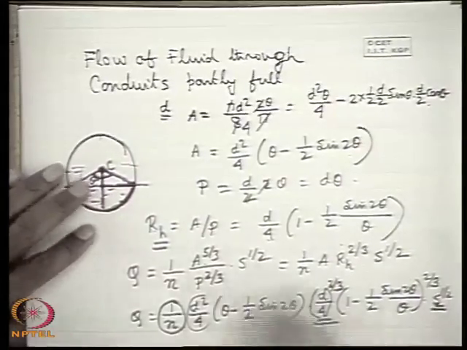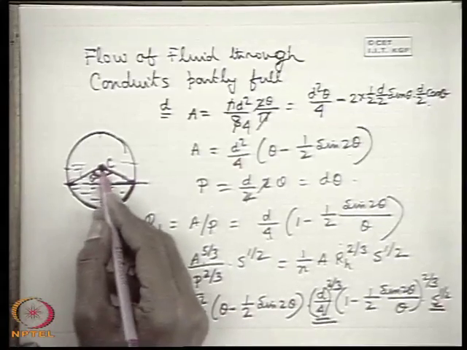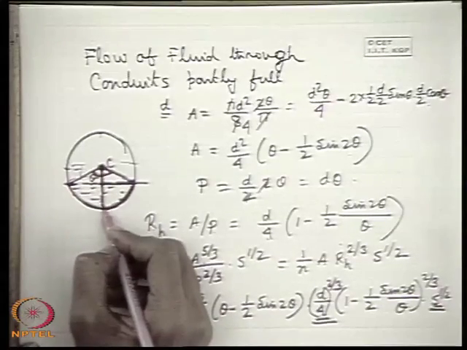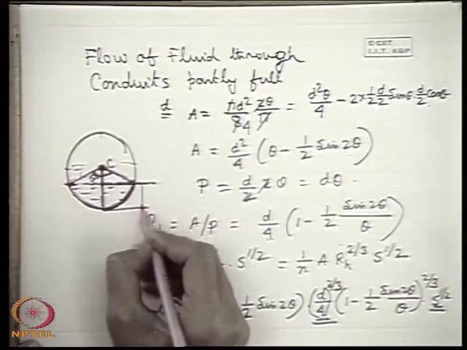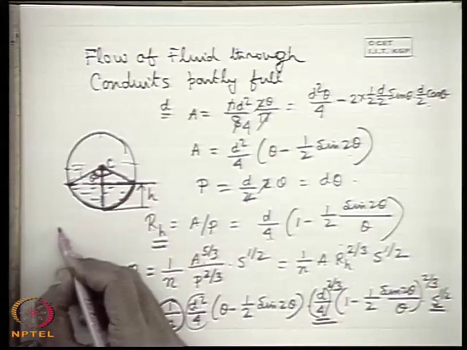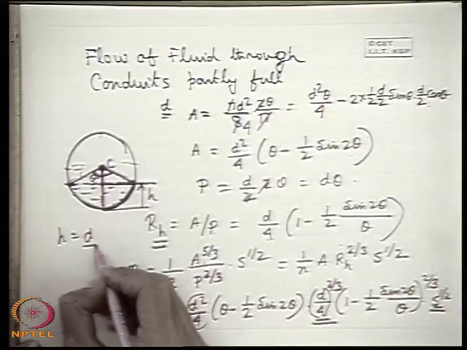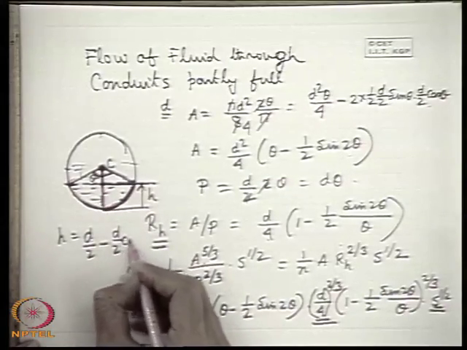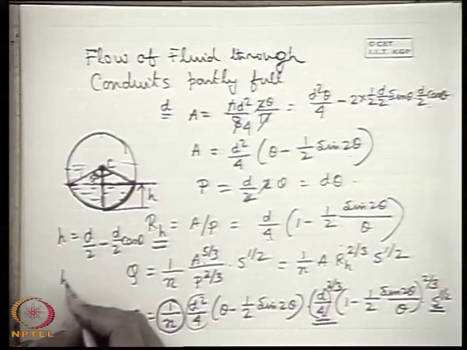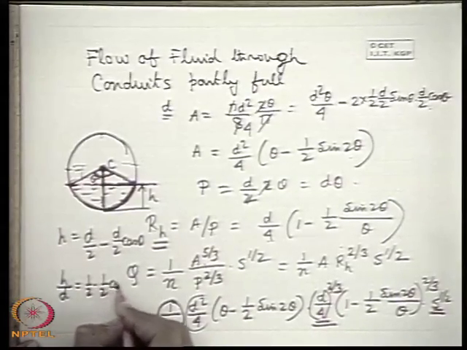So what is the depth in terms of theta? We can write in terms of the depth of flow and diameter: h, the depth, is d by 2 minus d by 2 cos theta. So h by d is half minus half cos theta.